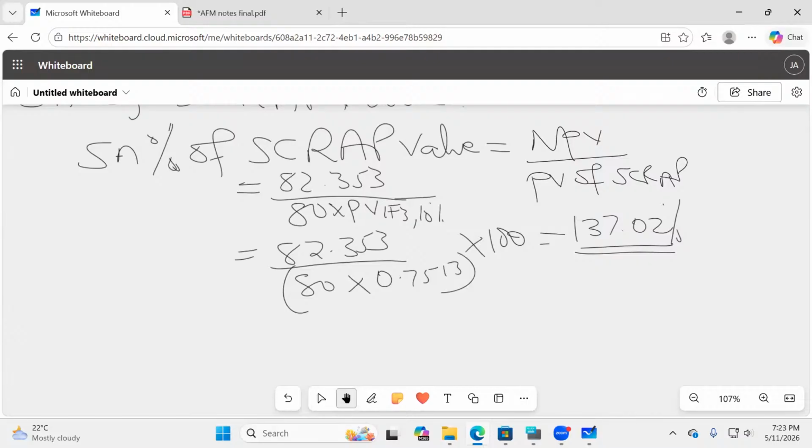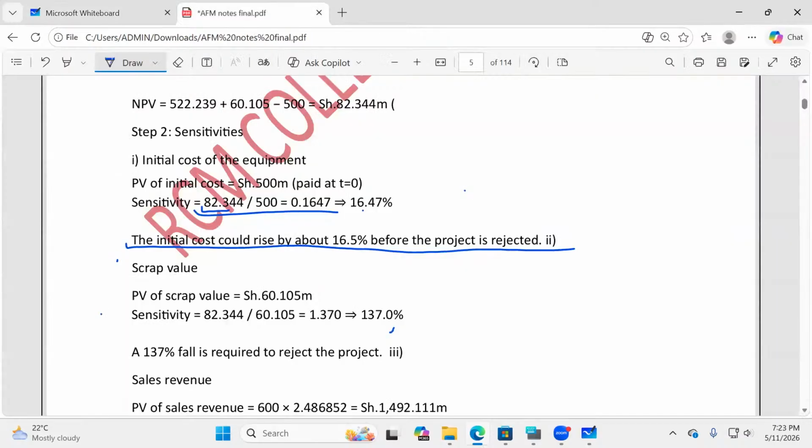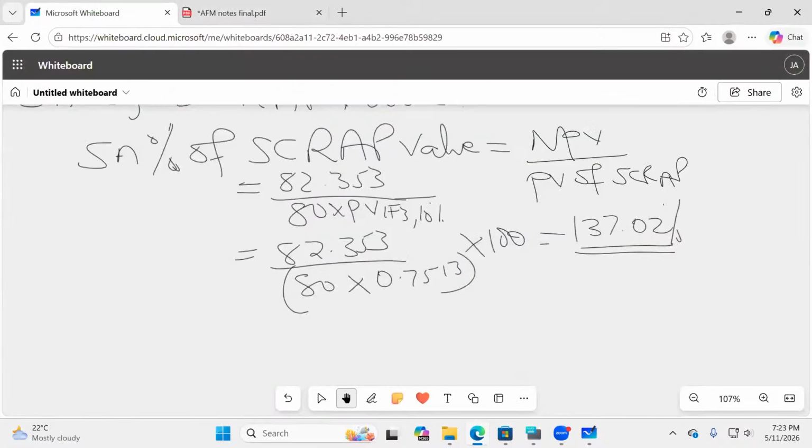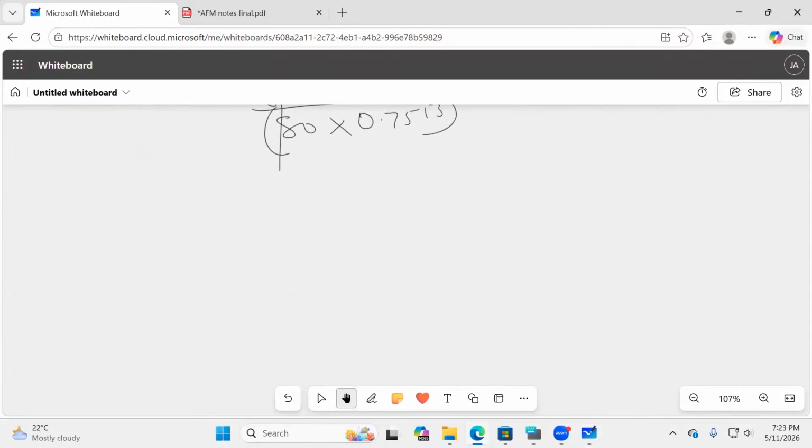Now we go to the very last one. From the question paper, they want us to give the sensitivity analysis of sales revenue. I would want you to try this. This is really yours.